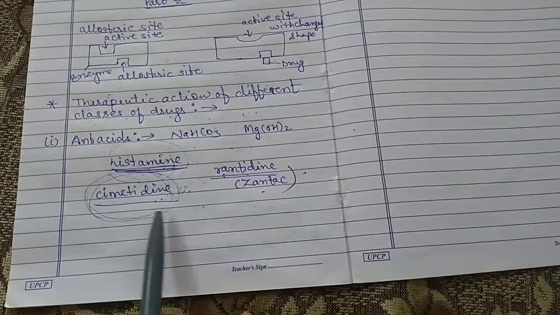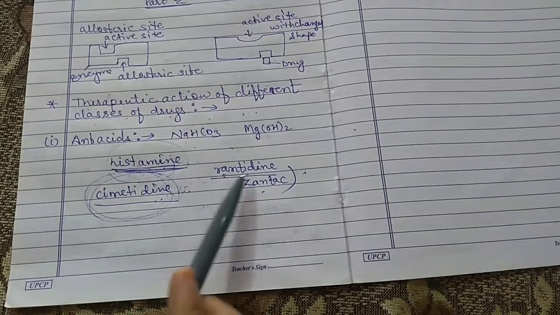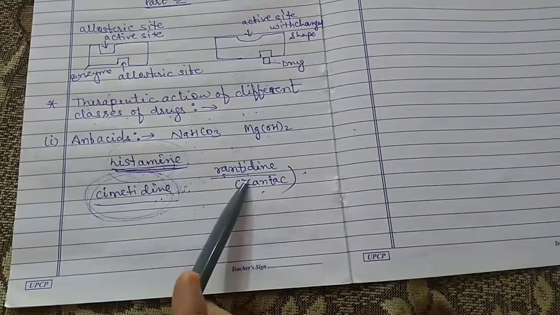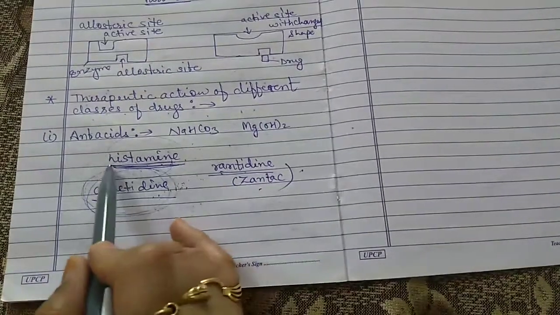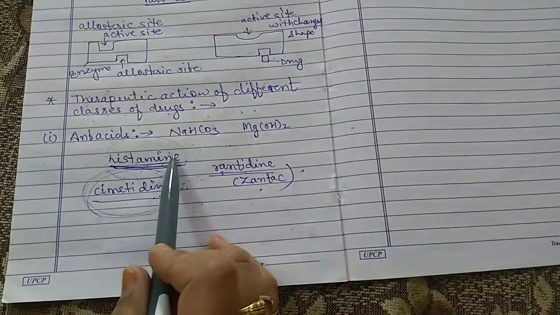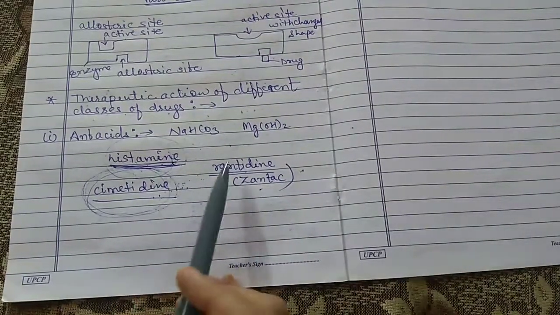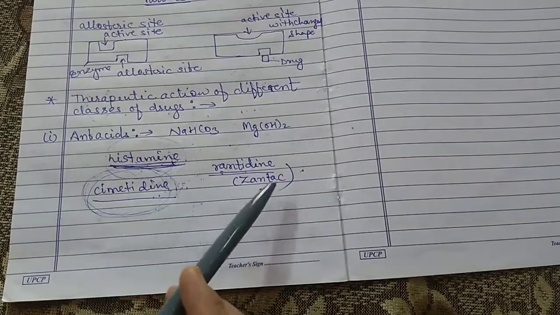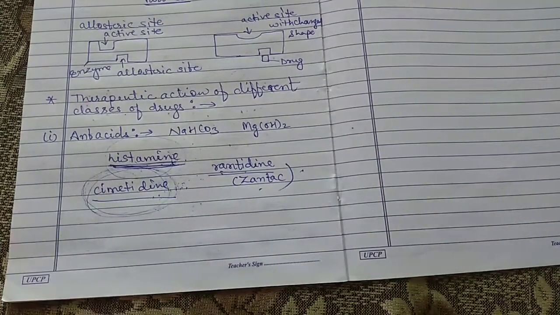Acidity results from the release of excess hydrochloric acid in our stomach. So this chemical, histamine, is very important in cimetidine, ranitidine, Zantac, and many other drugs used as antacids.